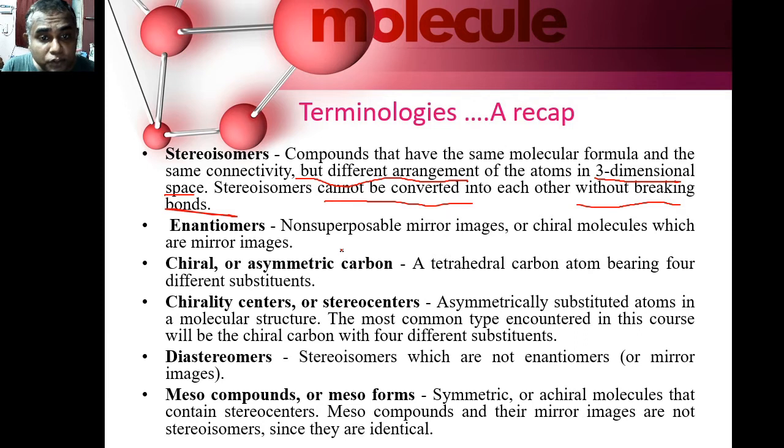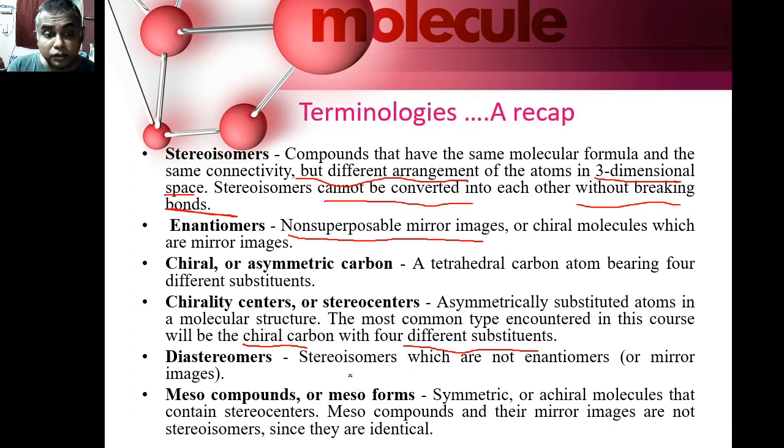And we know enantiomers are non-superimposable mirror images of each other, or chiral molecules which are mirror images. What is a chiral or an asymmetric carbon? A tetrahedral carbon atom bearing four different substituents is called a chiral or asymmetric carbon. What are chirality centers or stereo centers? Asymmetrically substituted atoms in a molecular structure. The most common type encountered in this course will be a chiral carbon with four different substituents.